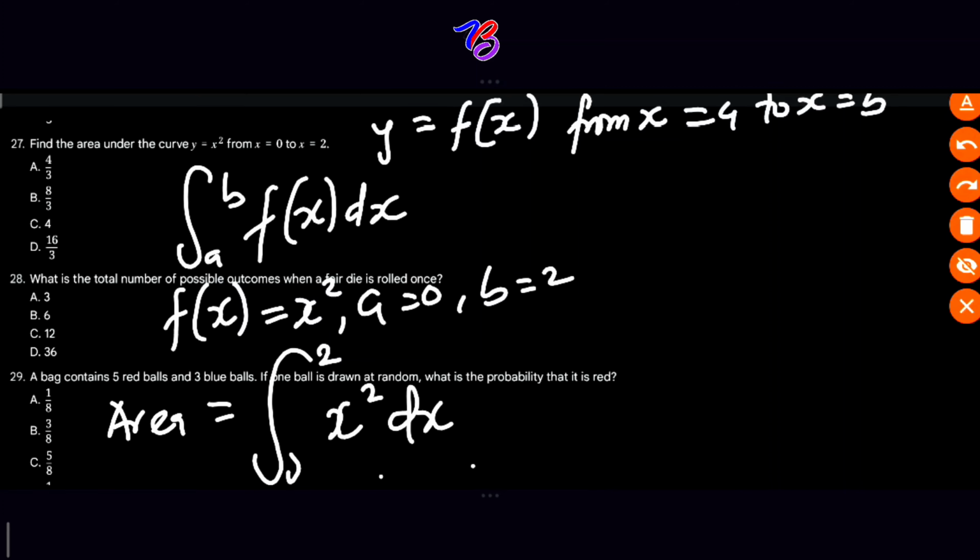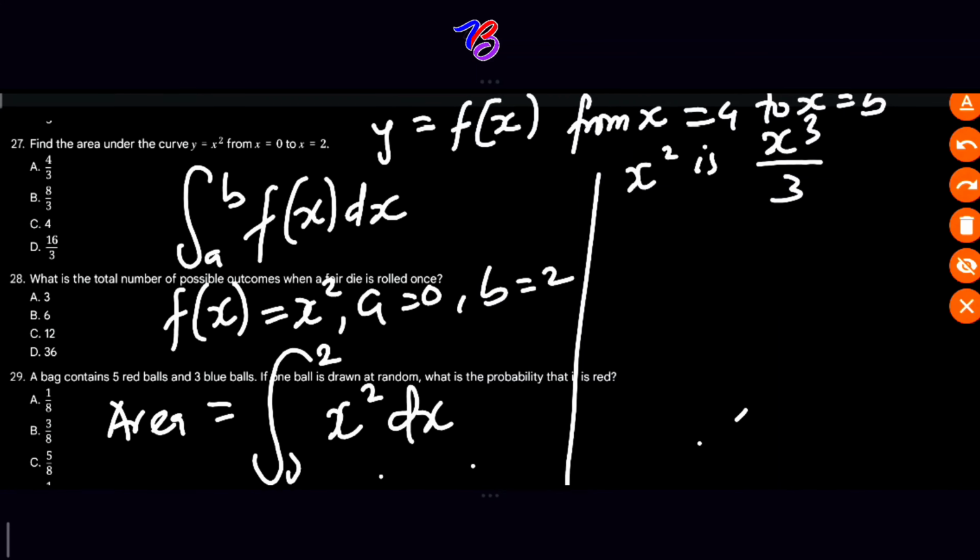So the antiderivative of x squared is x cubed over 3. So the area now will give us x raised to 3 over 3, with our limit from 0 to 2. By substitution, this will give you 2 raised to 3 all over 3, minus 0 raised to 3 over 3.